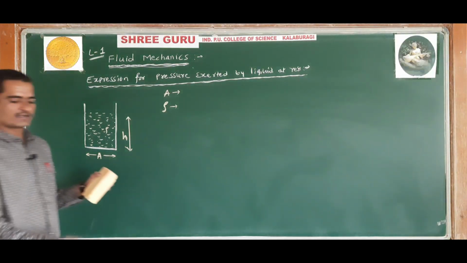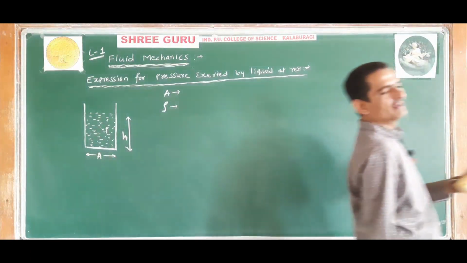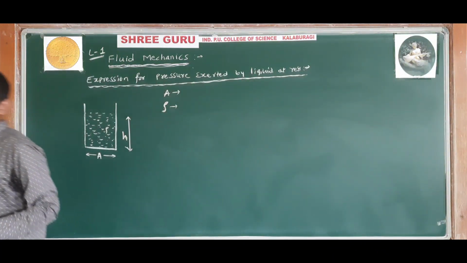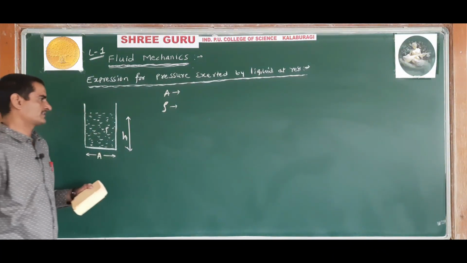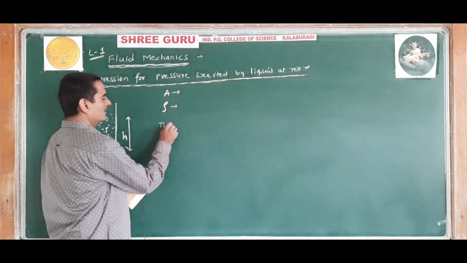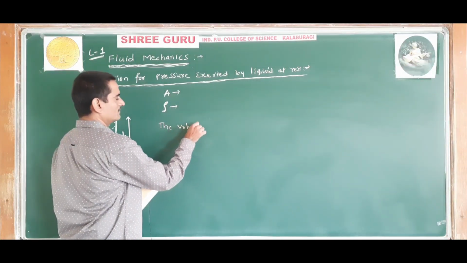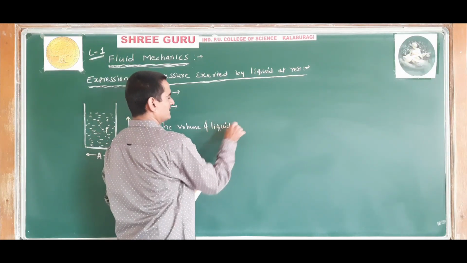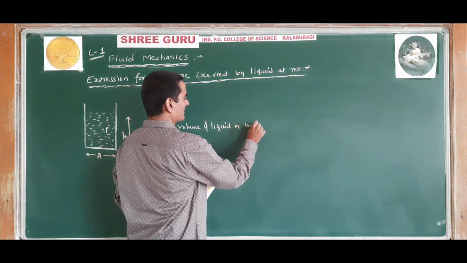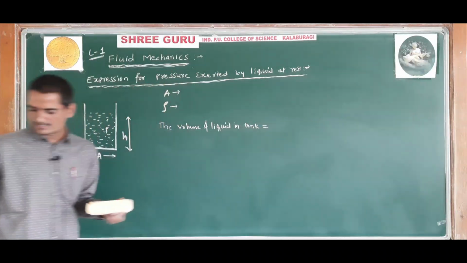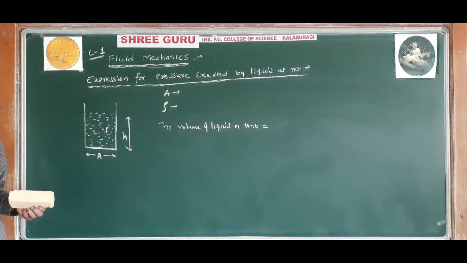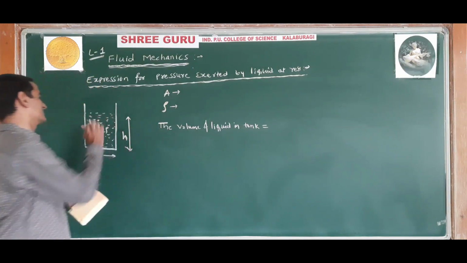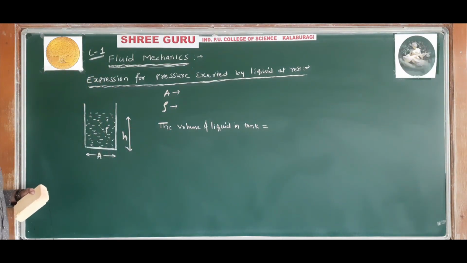Let us consider a container of cross-sectional area A. Let it be filled with a liquid of density rho up to a height h. Now, the volume of liquid in a tank or container. How will we write the volume of liquid? How much volume of liquid is there?